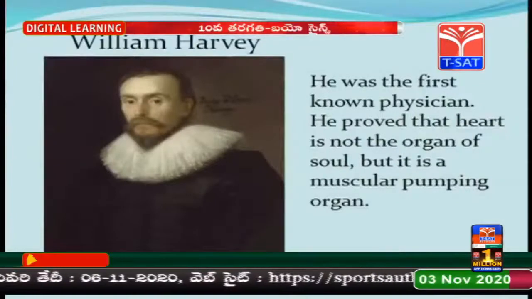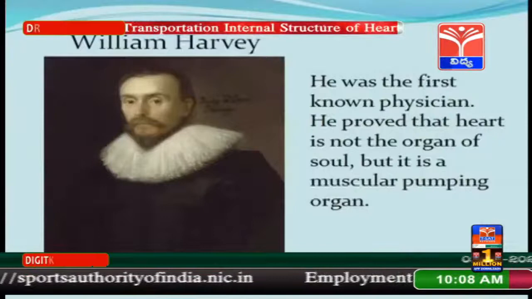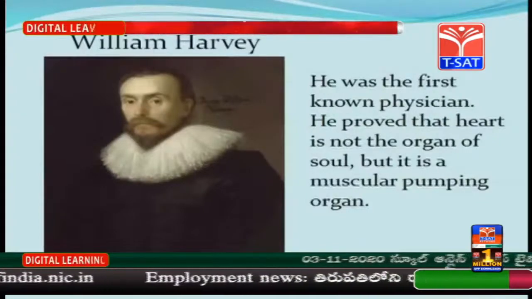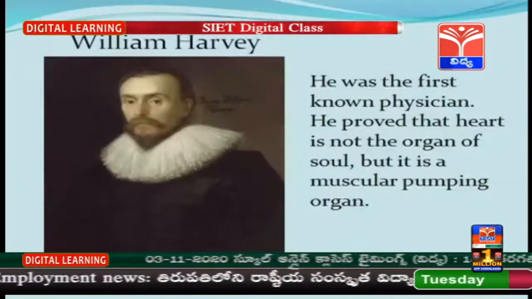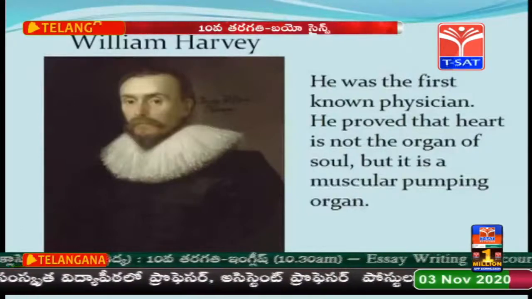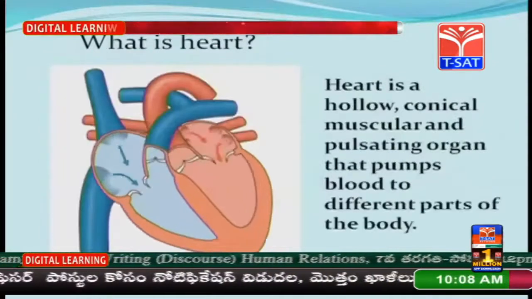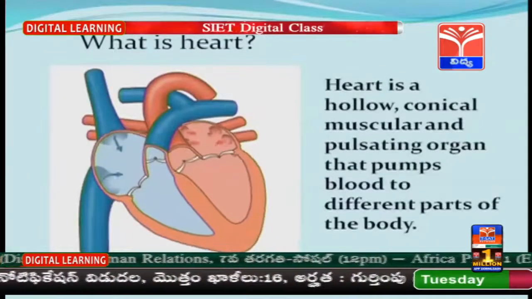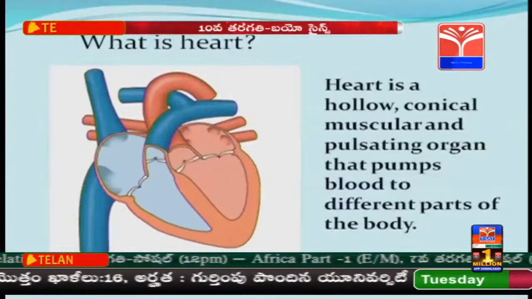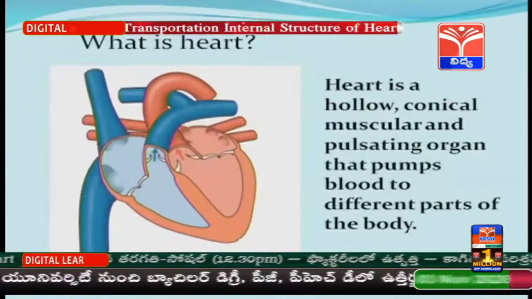After the contributions of William Harvey, the first known physician, it was proved that the heart is not the organ of the soul, but it is a pumping organ that pumps blood to all parts of the body, including the brain and lungs. What is the heart? The heart is a hollow, conical, muscular and pulsating organ that pumps blood to different parts of the body.